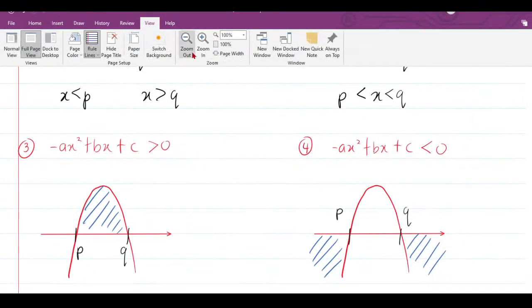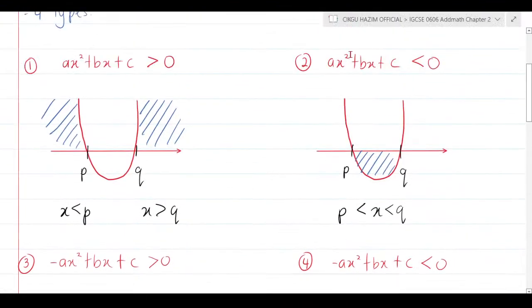Okay? Alright, what if it's a smile graph, but it is less than? So you have a smile graph and less than, so the region of the y coordinate must be underneath the x-axis, so it's between p and q here. The format of your answer must be like that: x is less than q and x more than p.